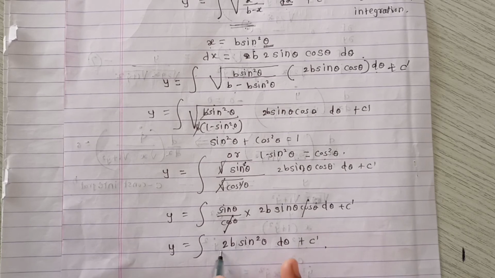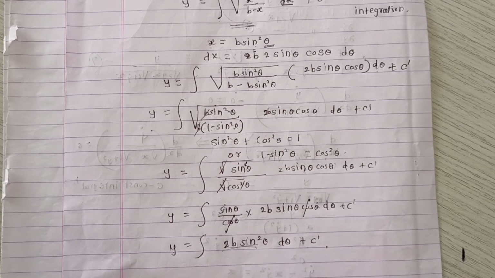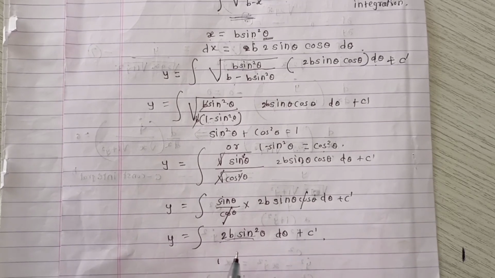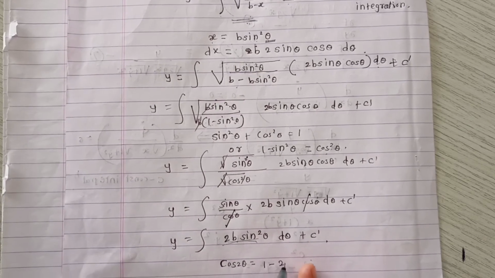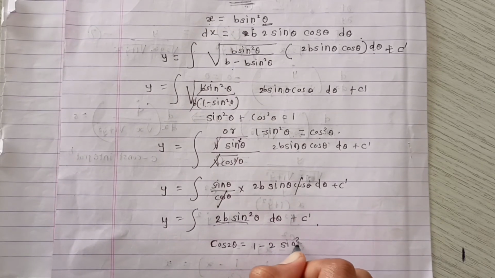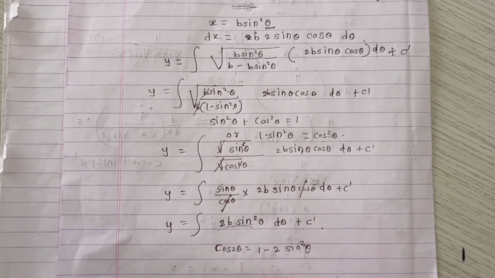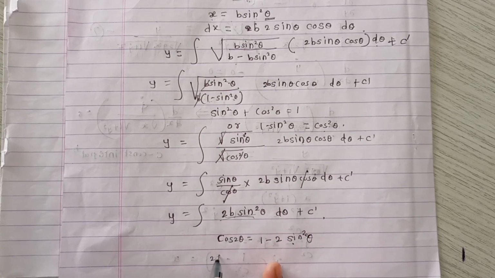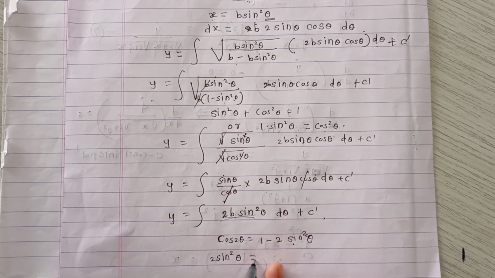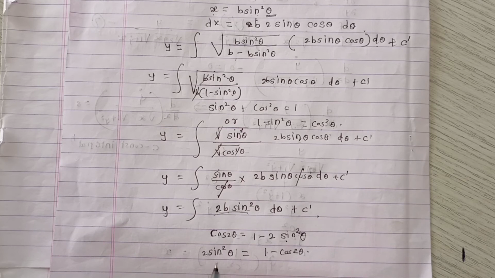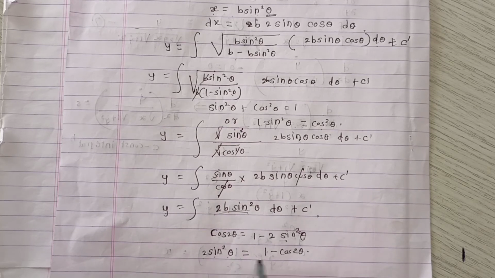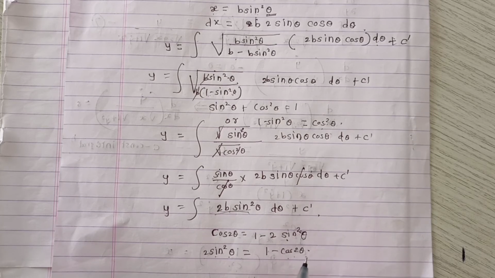Now we have to evaluate this integration, but we know that cos 2 theta is equal to 1 minus 2 sine square theta, or simply we can write 2 sine square theta is equal to 1 minus cos 2 theta. So here we can write 2 sine square theta as 1 minus cos 2 theta. Substitute the value of this, then we get the integration like